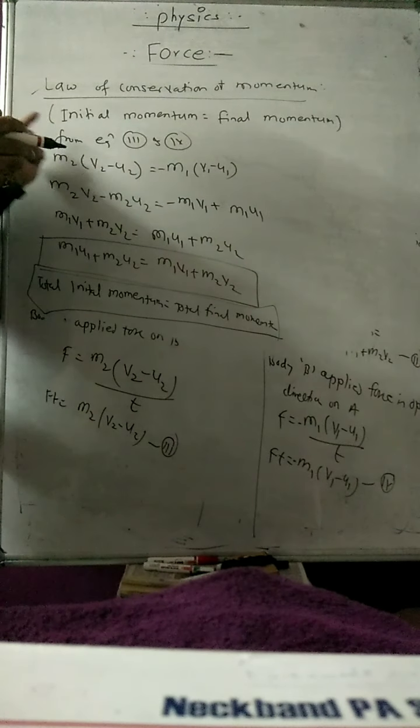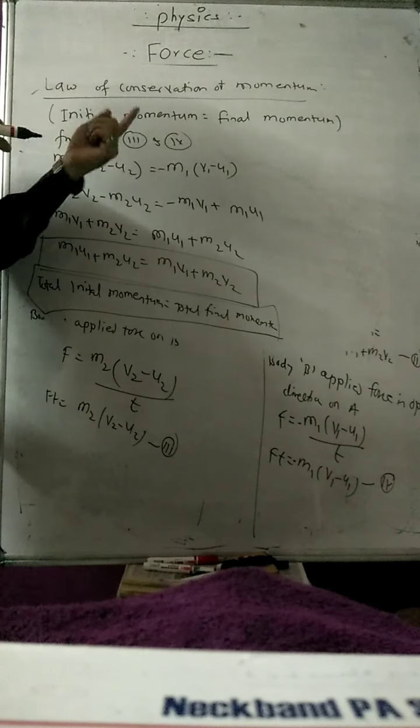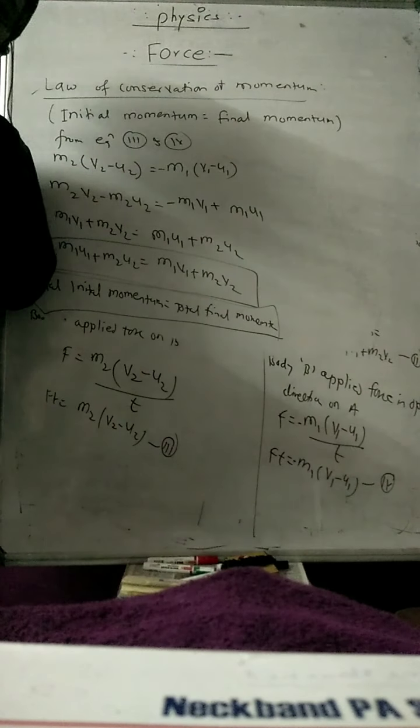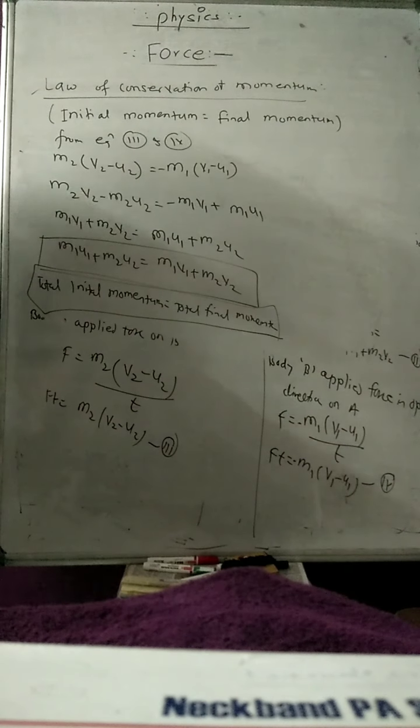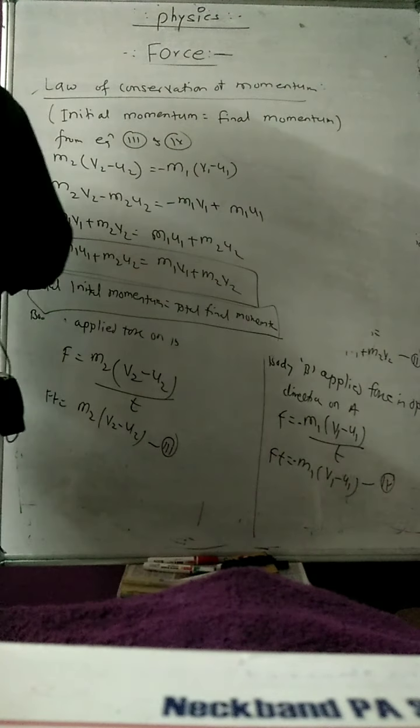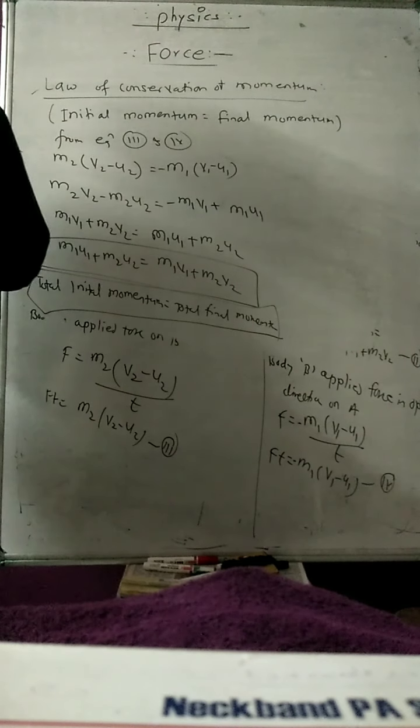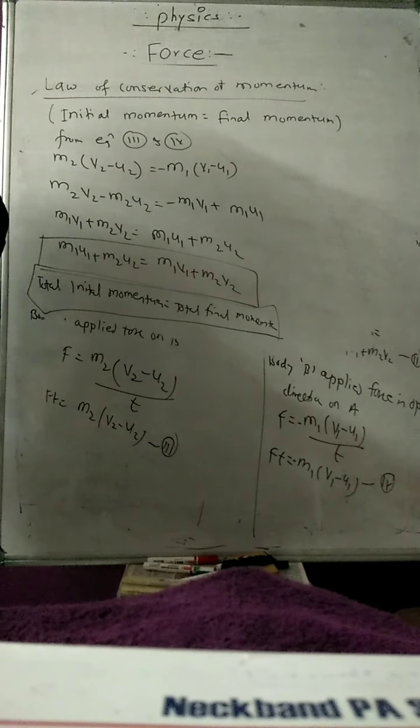Okay, or they are moving along the same straight line, and after impact also they are moving along the same direction, but only the velocities are going to get changed. So this is the way we can prove the law of conservation of momentum. Now the question is, sir, which are the different examples of the conservation of momentum?